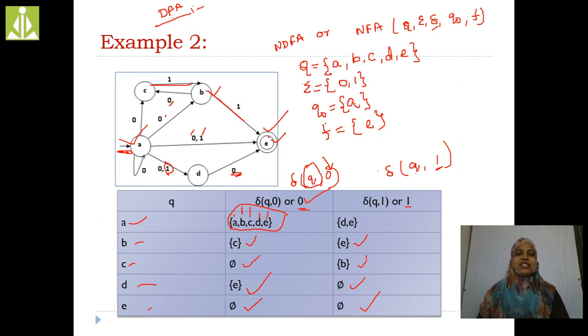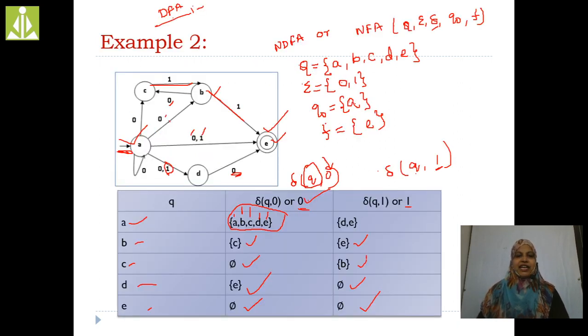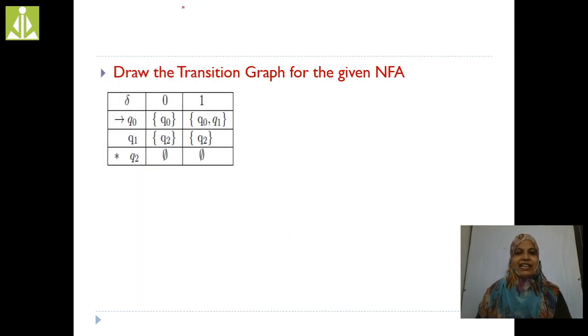If the transition diagram is given, by seeing this transition diagram we are going to draw the transition table. See here, now the transition graph is there. By seeing the transition graph, we are constructing the transition table. This is the transition table. By seeing this transition table, we have to draw the transition graph, right?